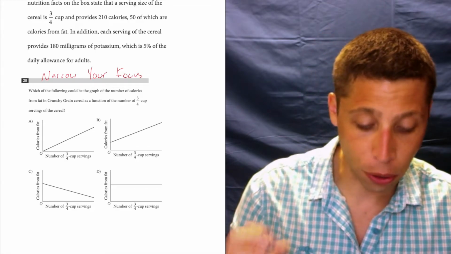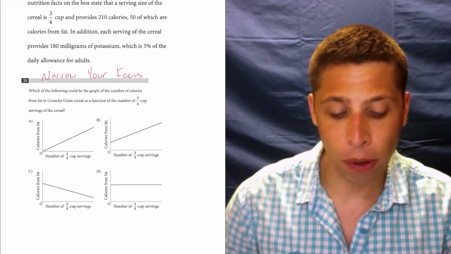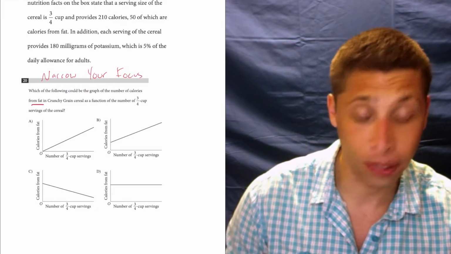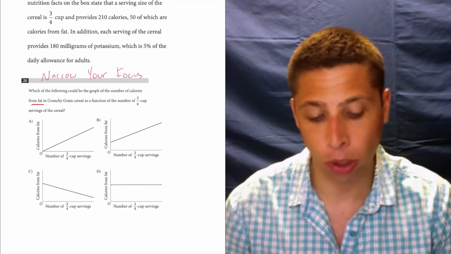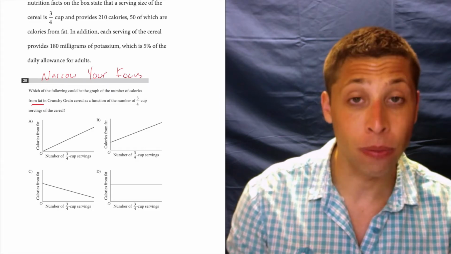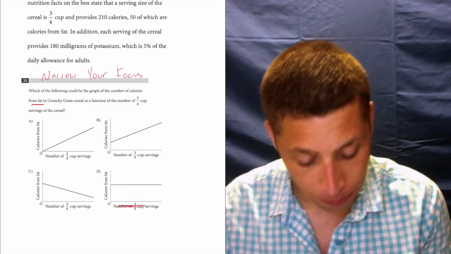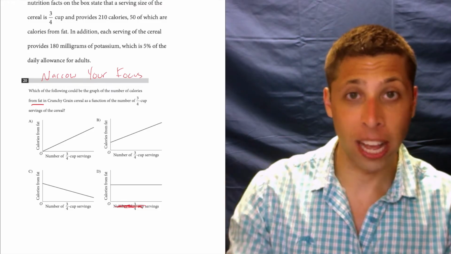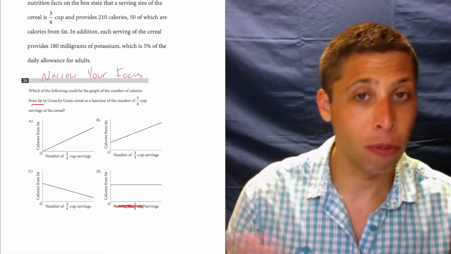So first of all, the question. Which of the following could be the graph of the number of calories from fat in crunchy grain cereal as a function of the number of 3/4 cup servings of the cereal? So the axis on the bottom is a little confusing. It's really just servings, right? It's just how many servings. If you have more servings, you're going to have more fat, right? That's just how food works.